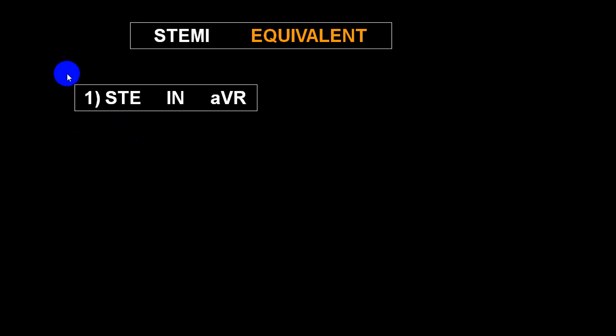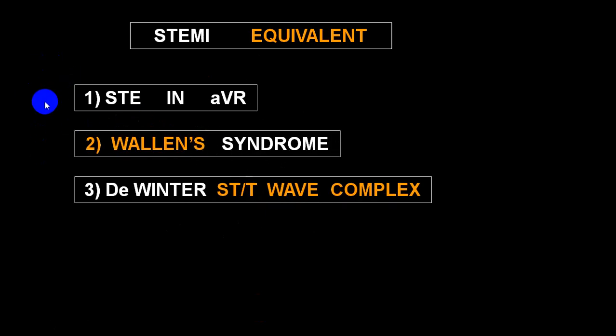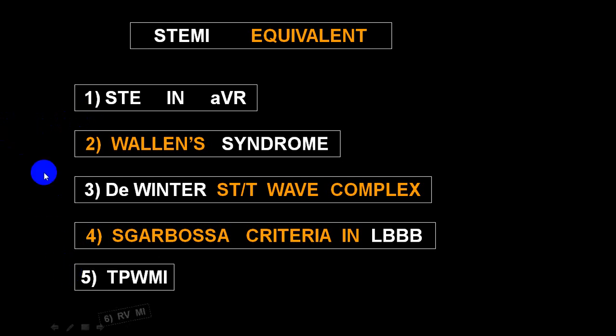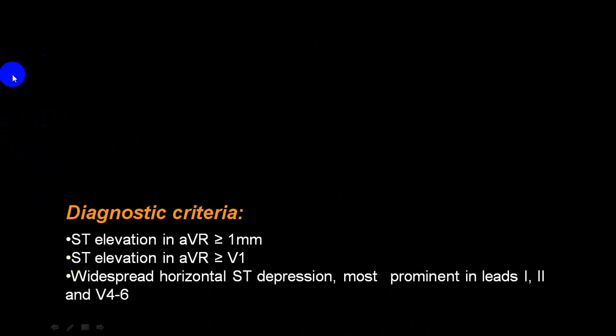So if there is an ST elevation in aVR, Wellens syndrome or Wellens sign, De Winter sign, if there is an LBBB already or a person develops a fresh LBBB and he has got MI, in that case we use Sgarbossa's criteria. In case of a true posterior MI, in RVMI, and if you get an upright T wave in V1, in all these conditions it will be difficult to diagnose, but if you remember all these criteria, you will be able to pick up.